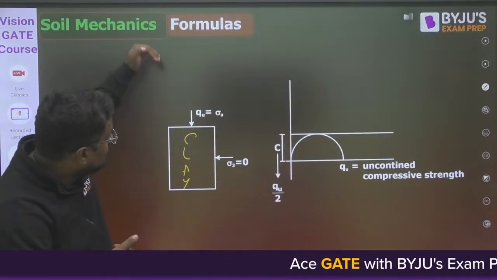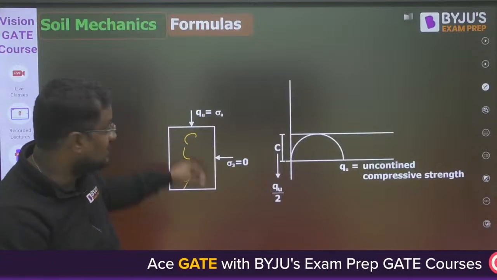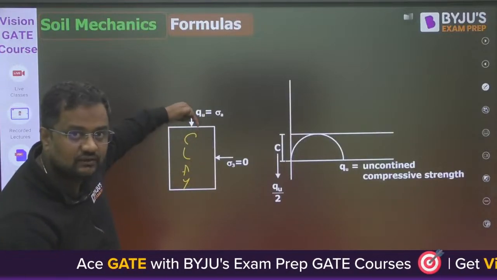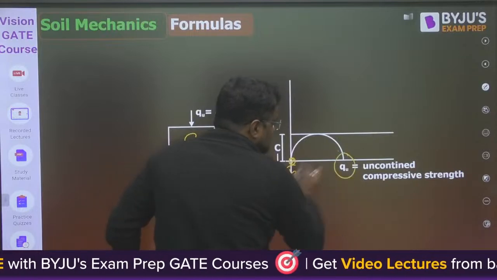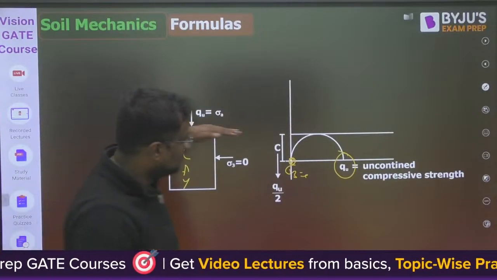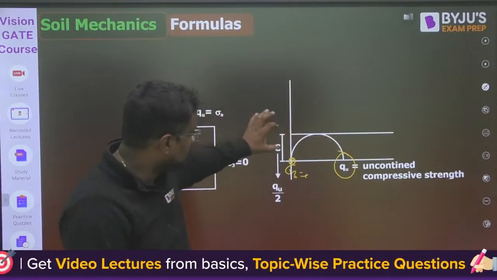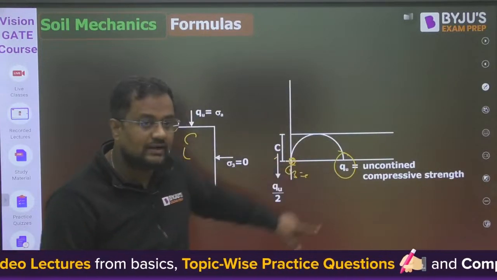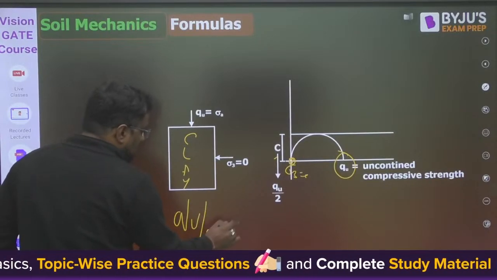Whatever load is applied when it is not confined is called unconfined. What is the compressive strength at which it is failing? Sigma 3 is equal to 0, and this is the stress at which it fails. Of course for clay, the Mohr failure envelope has phi 0. This is the Mohr failure envelope, and this is the radius. So C is equal to QU by 2, or UCS by 2.